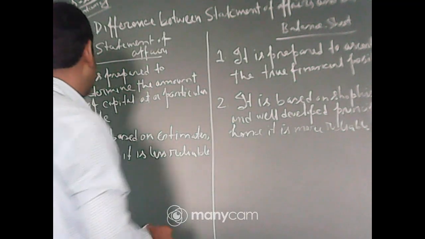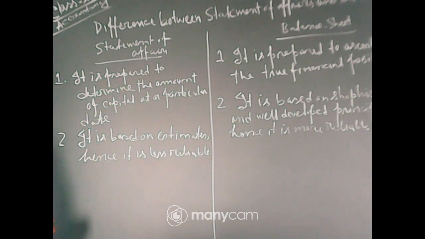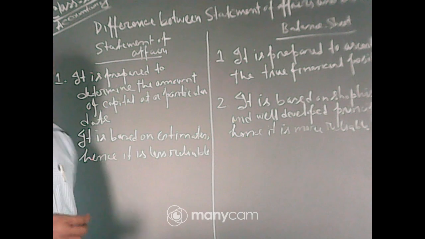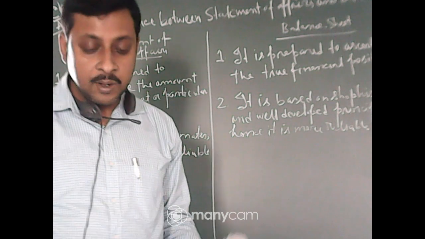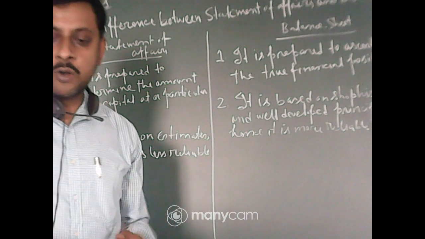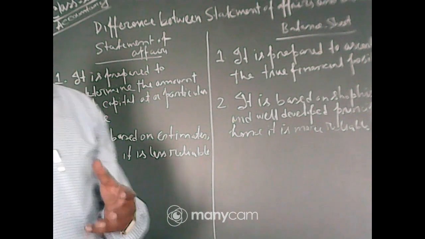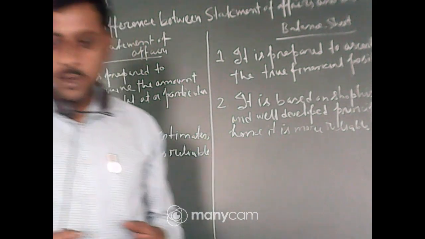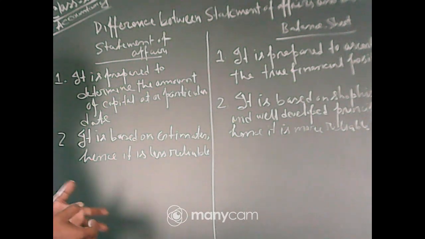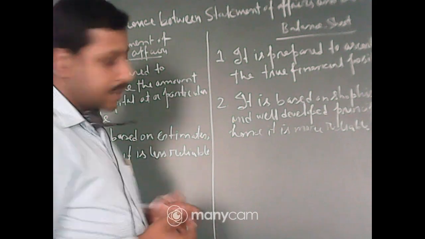Okay. So second is, it is based on estimates, hence it is less reliable. Why is it based on estimates? Because in the single entry system, who actually maintains it, most of the time? That is the small vegetable shop, small grocery shop, small businessmen. They do not properly maintain the double entry system.